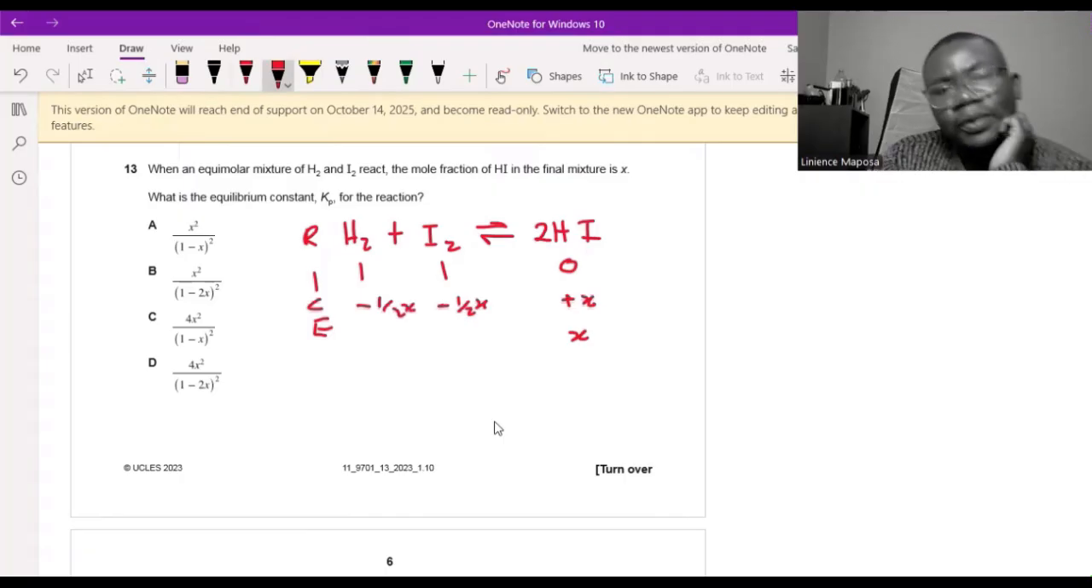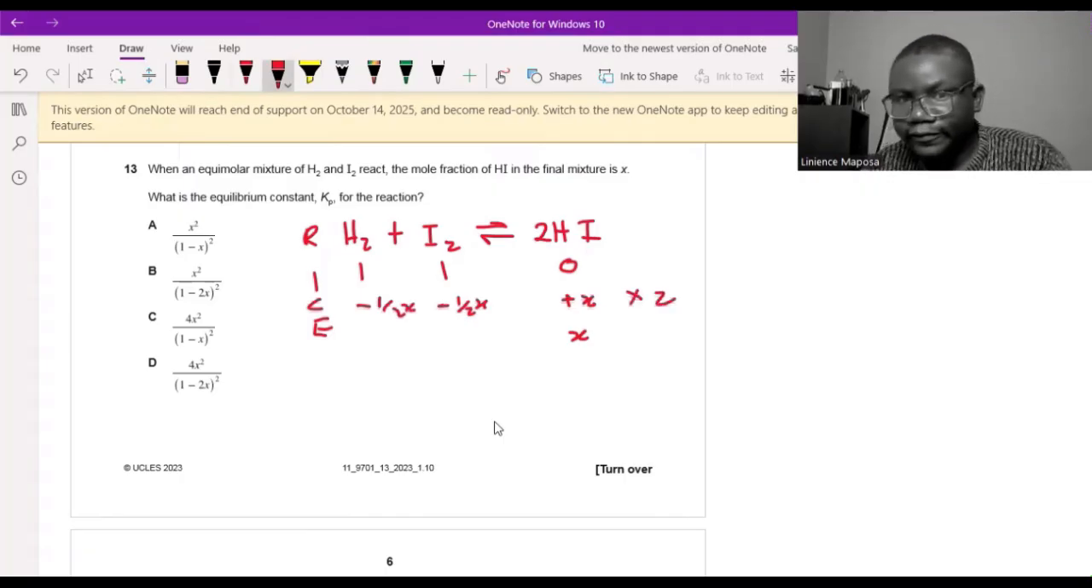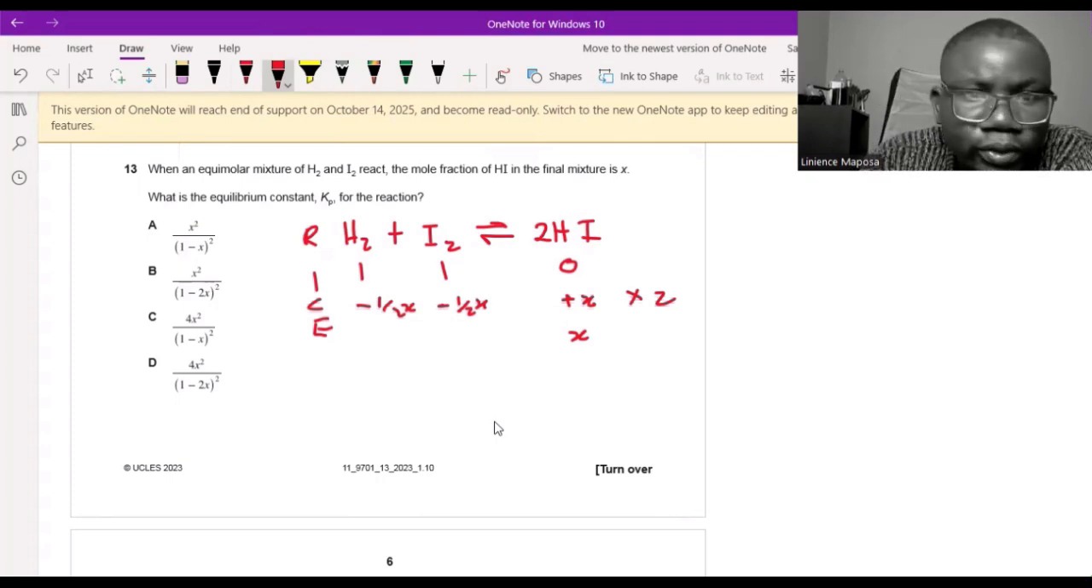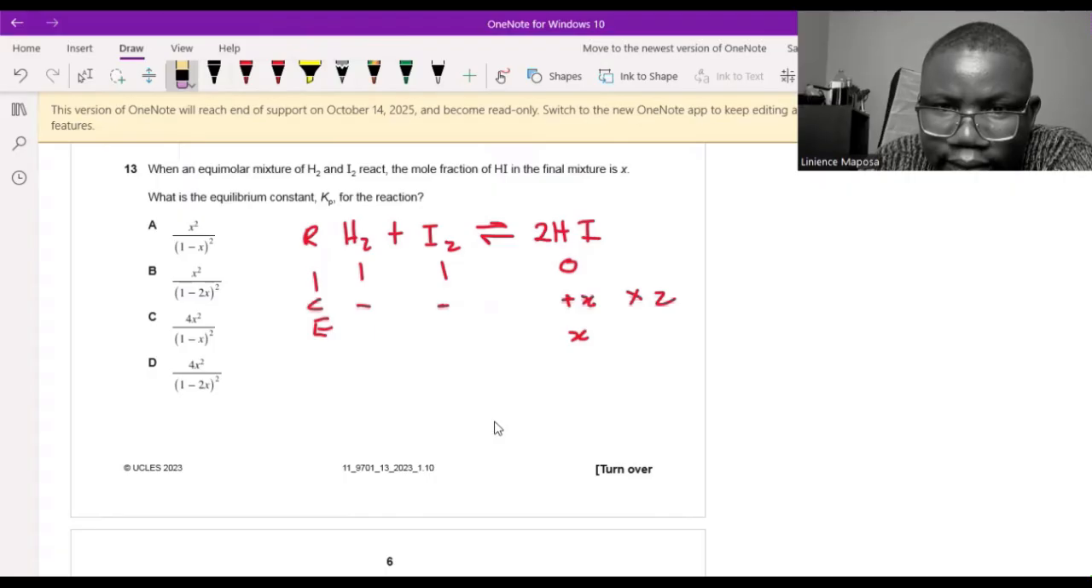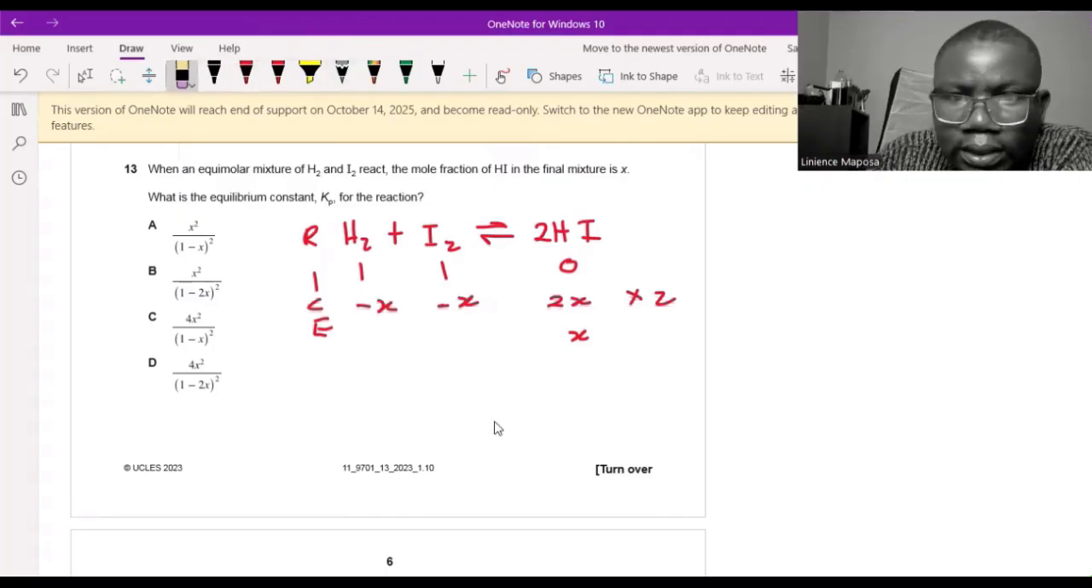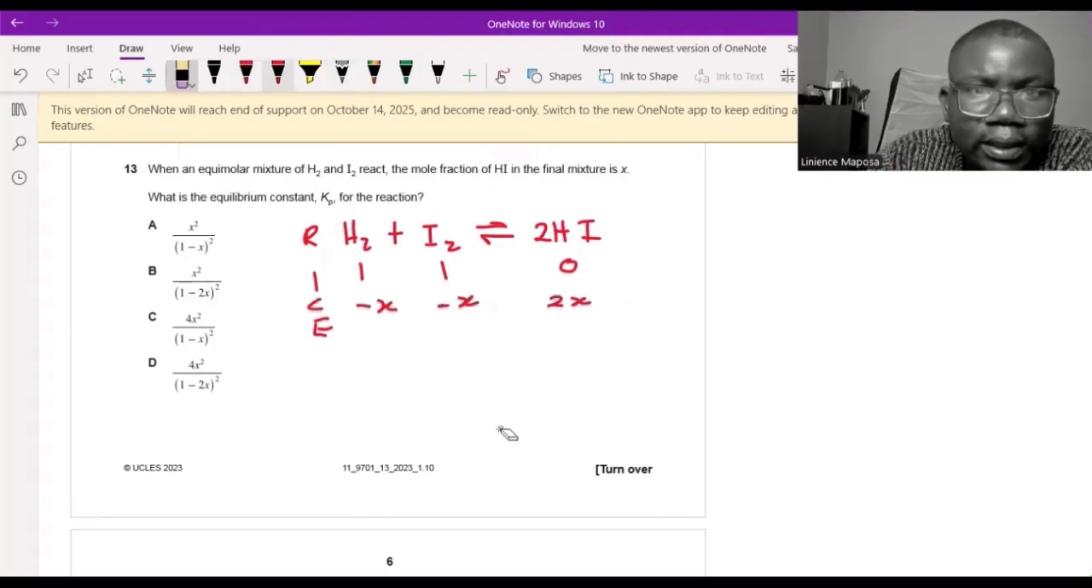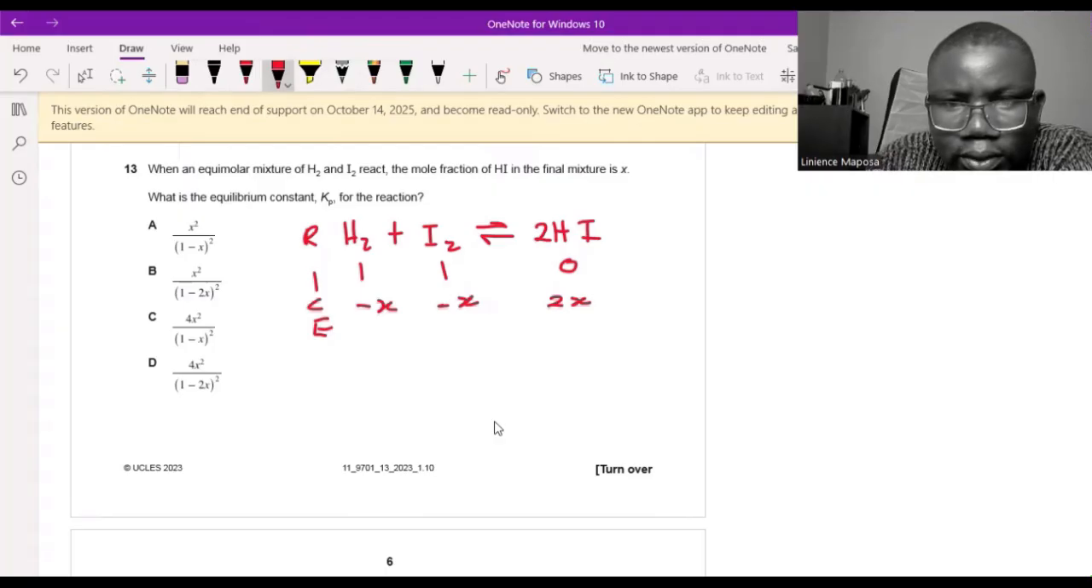So now to solve the problem of having halves, I'm going to multiply this row by 2 so that I remove the half. So this one becomes minus X because it's a 1:1 ratio, and this one becomes 2X. And then down here, I have 2X at equilibrium. This one is going to be 1 minus X, and this one is going to be 1 minus X. That's what remains at equilibrium.